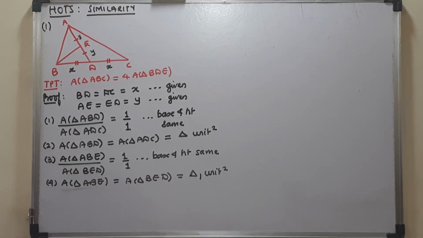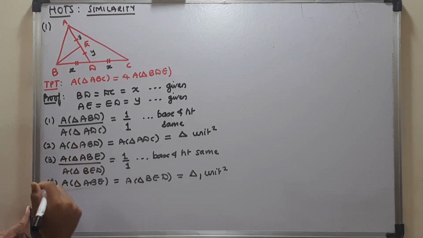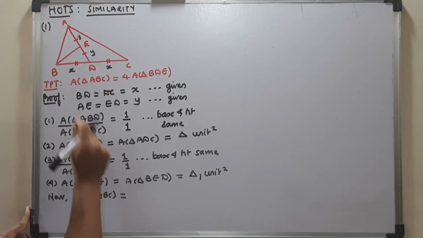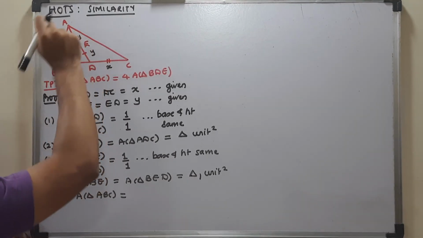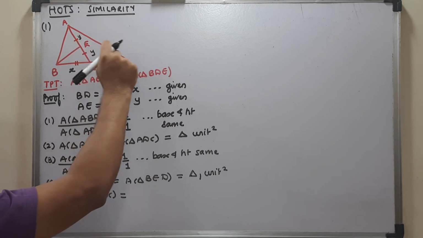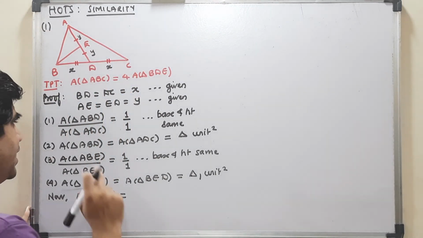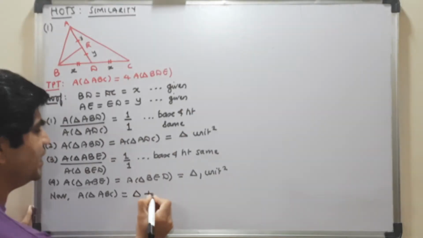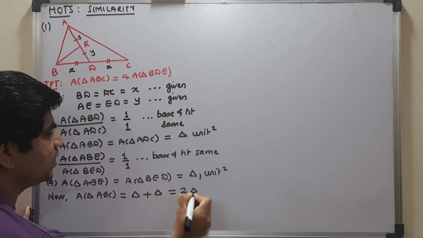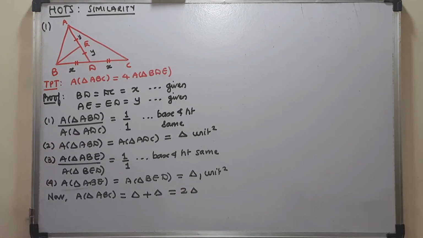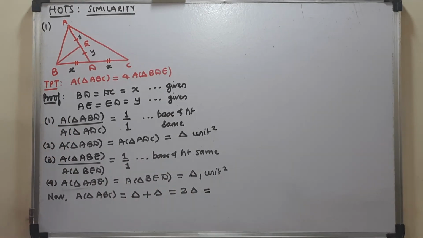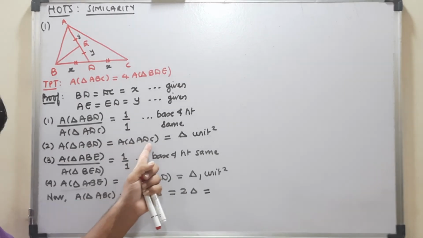Now when I take area of triangle ABC, it clearly means I have to add area of triangle ABD and area of triangle ADC. The areas of triangle ABD and triangle ADC are taken as delta, so I will write delta plus delta, which is nothing but 2 delta. Now this 2 delta can be taken as this area or otherwise this area.